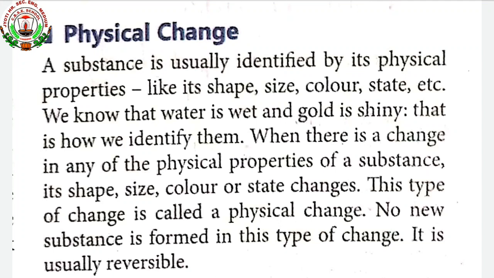Ripening of fruits and making dough from wheat flour are chemical changes. A chemical change is permanent. Can the dough be changed back into wheat flour? No, not possible. Can the ripened fruit be changed back into raw fruit? No, it is not possible. So what type of change is it? It is a permanent change. Today we will learn about the physical change.